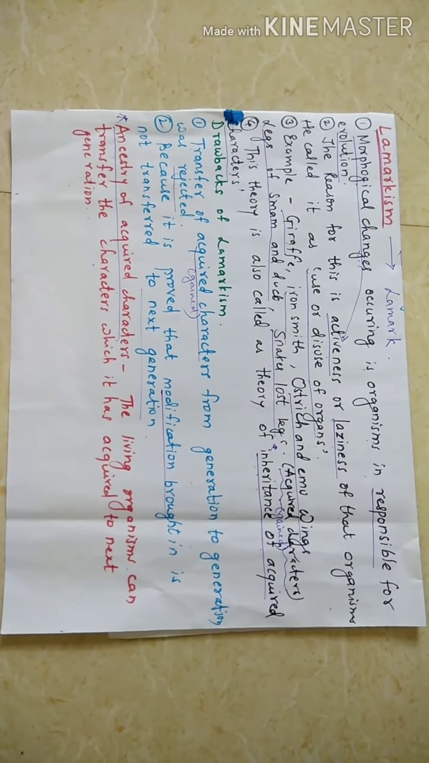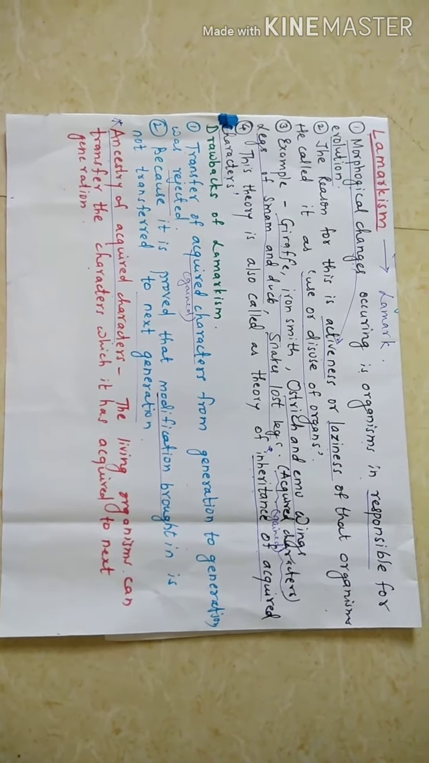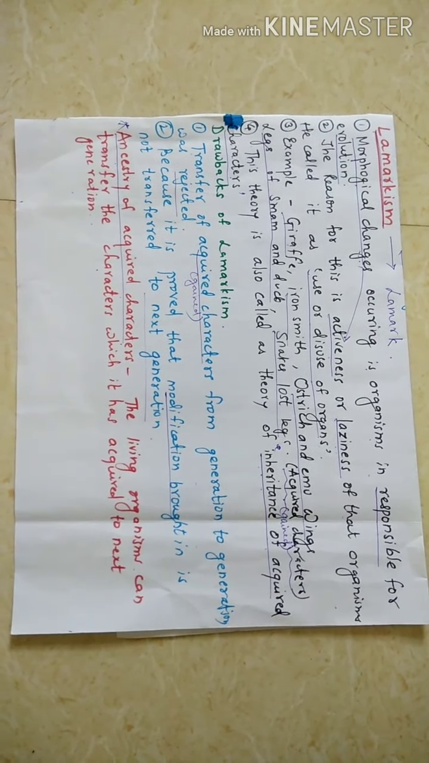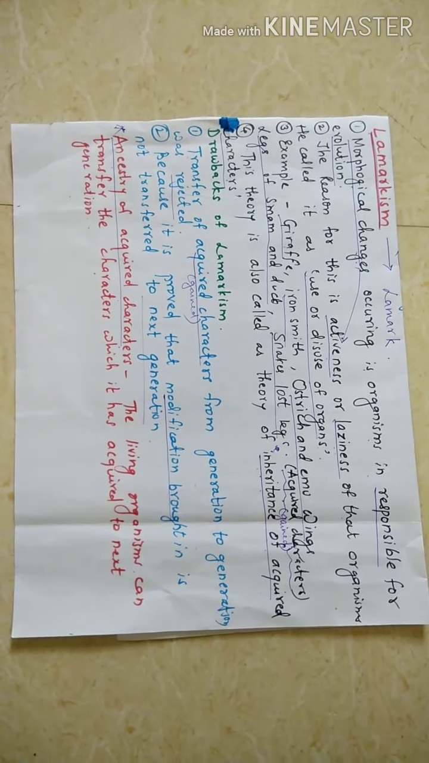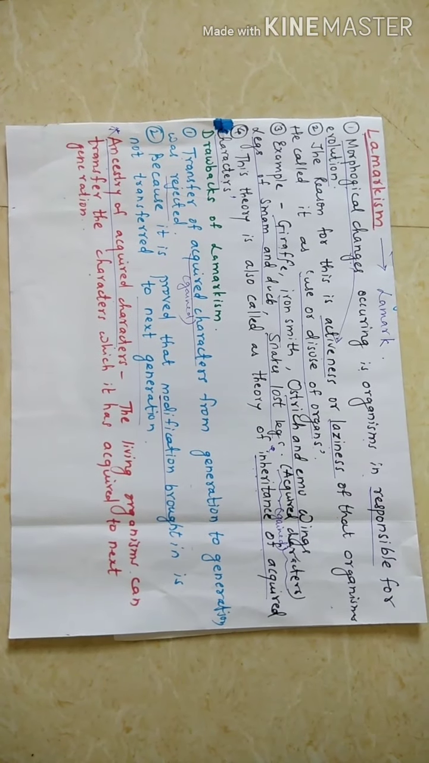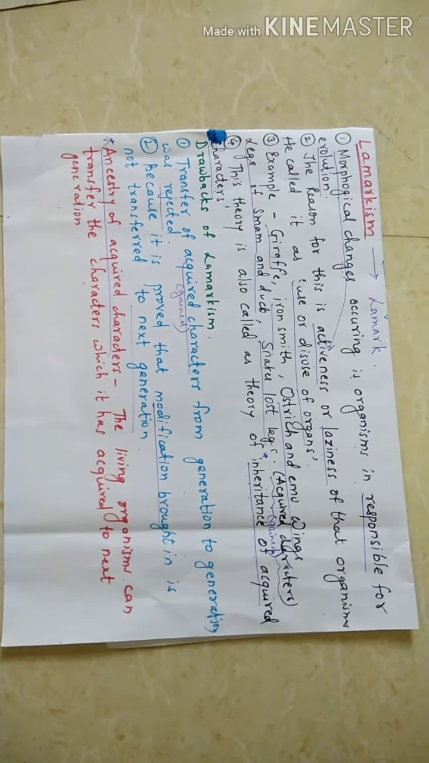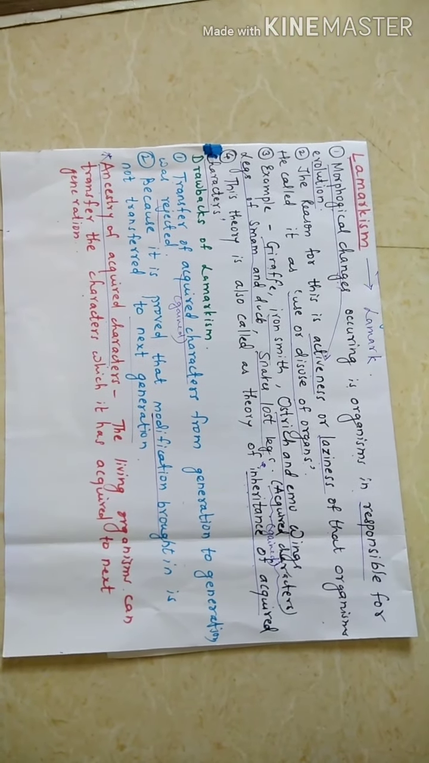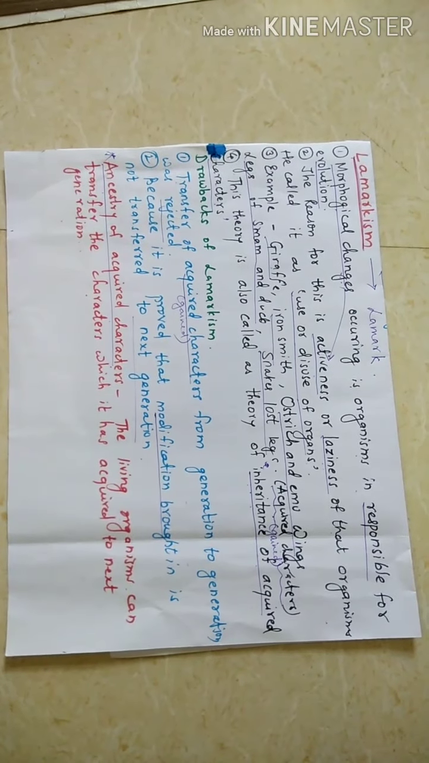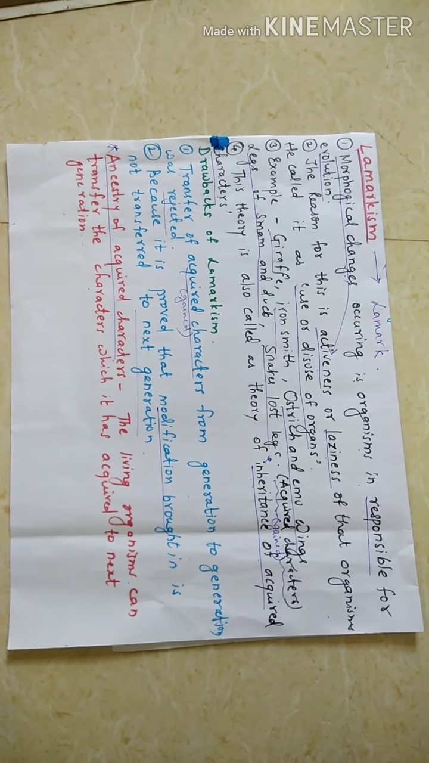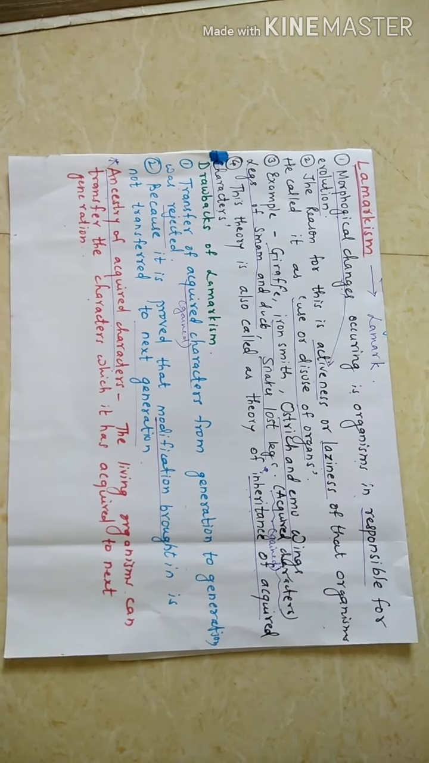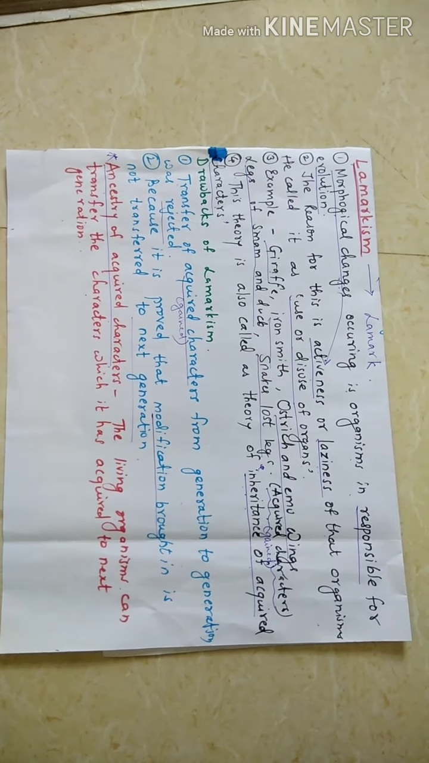Now the next point is about Lamarckism. Lamarck was a scientist who gave a theory called use or disuse of organs. That theory is called Lamarckism. In this, it is explained that morphological changes occurring during evolution are the result of the activeness or laziness of the organisms. This concept is called the principle of use or disuse of organs.